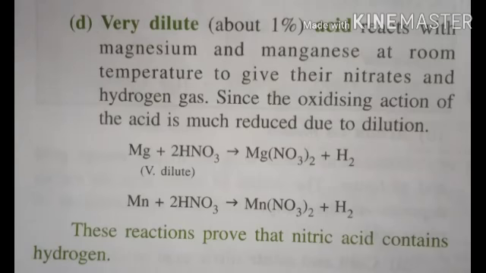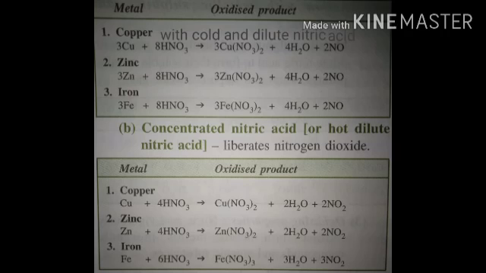Nitric acid reacts with magnesium and manganese at room temperature to give the nitrates and hydrogen gas. The reactions are Mg plus 2HNO3 gives Mg(NO3)2 plus H2, and similarly with manganese. These reactions prove that nitric acid contains hydrogen. In the other cases, the hydrogen formed gets oxidized to water. That is why nitric acid is not used for hydrogen.